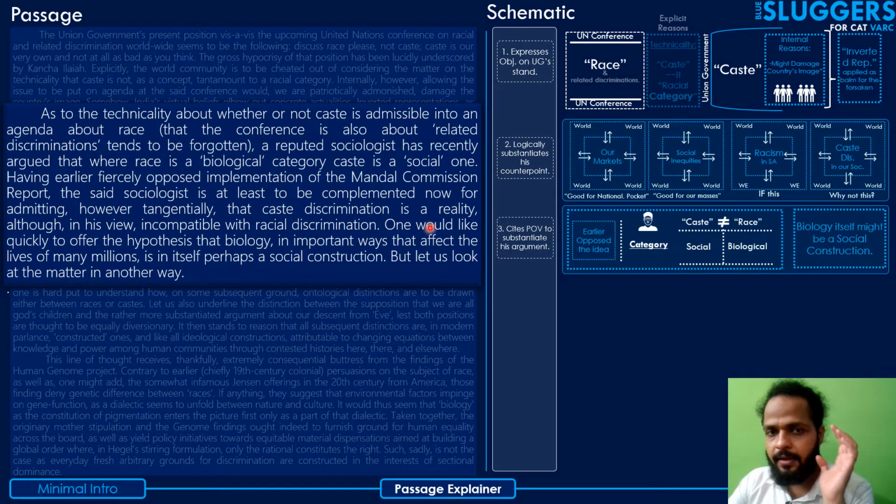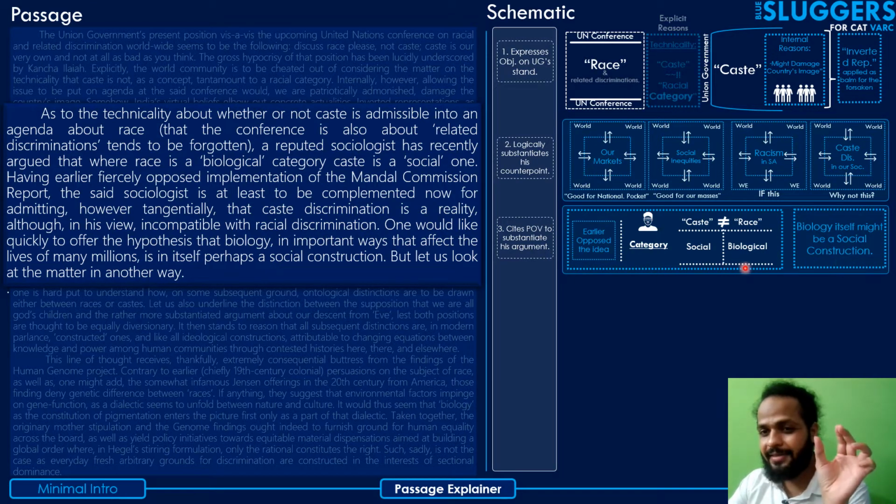He says that one would quickly like to offer the hypothesis that what you're considering as a biological category, race, the point that you're using to differentiate between caste discrimination and race discrimination, on the basis that one is biological and the other is social, that is constructed by culture. Well, there is an interesting hypothesis which basically says that biology itself might also be a social construction.